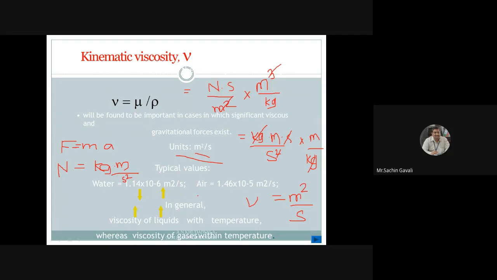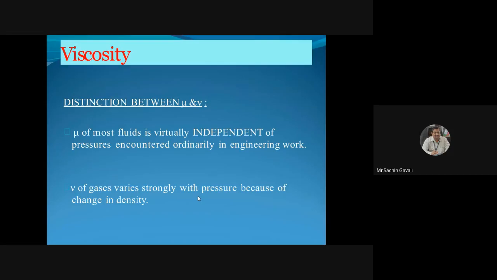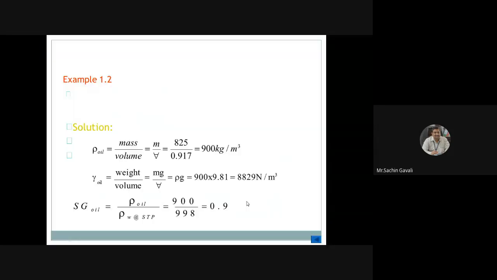Now, viscosity of liquids with temperature. In general, the viscosity of liquids changes with temperature, whereas the viscosity of gases does not change with temperature in the same way. The mu of most fluids is virtually independent of pressure, and nu of gases varies very strongly with pressure because of the change in density.